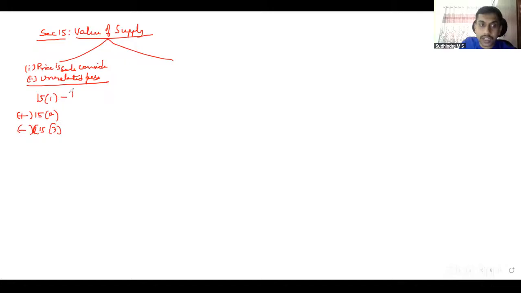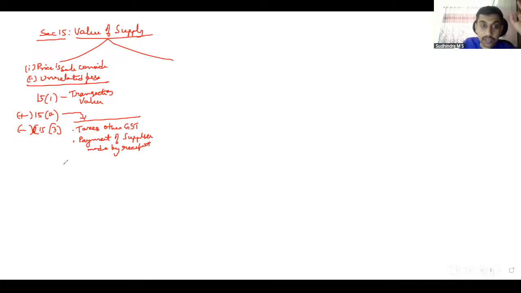What is 15(1)? Transaction value. What do we understand by transaction value? Amount charged or paid or payable for such supply. That itself is transaction value, to which we have to add certain items. Addition: what are those additions? We discussed taxes other than GST, if they are collected separately from the recipient, municipal tax, purchase related taxes, whatever it is. Similarly, payment made by the recipient to the supplier in relation to such supply.